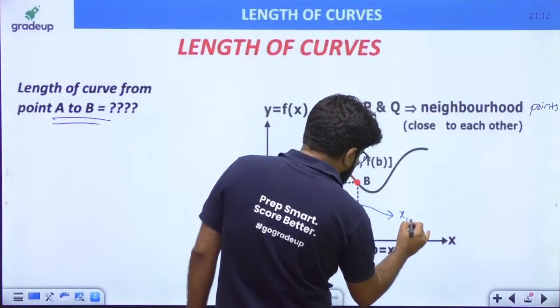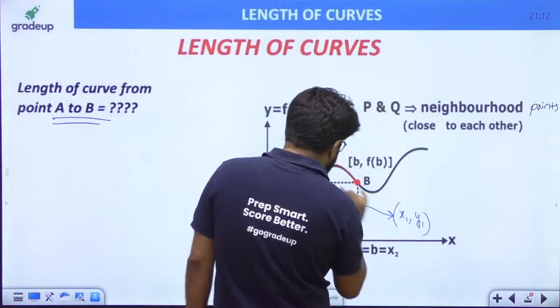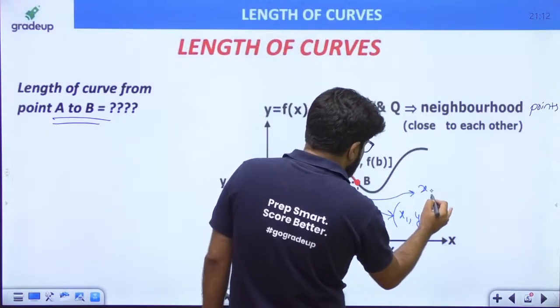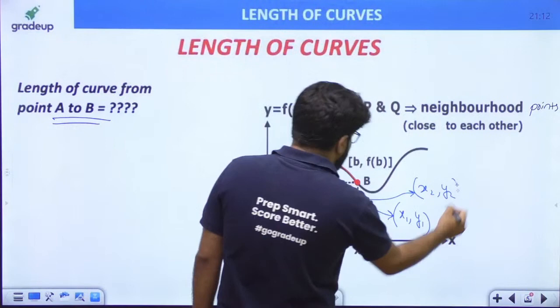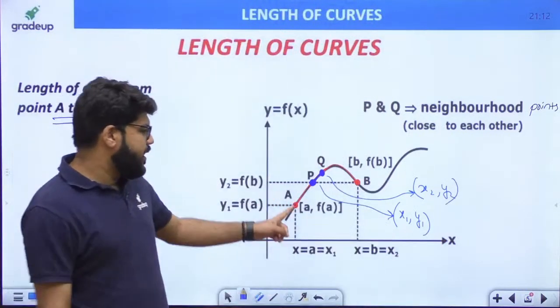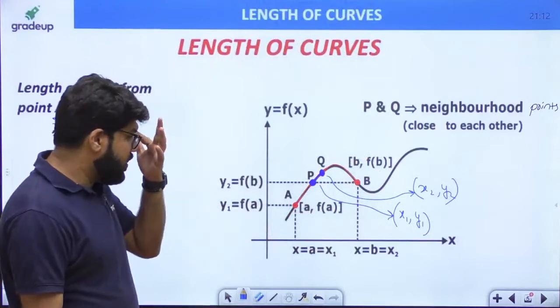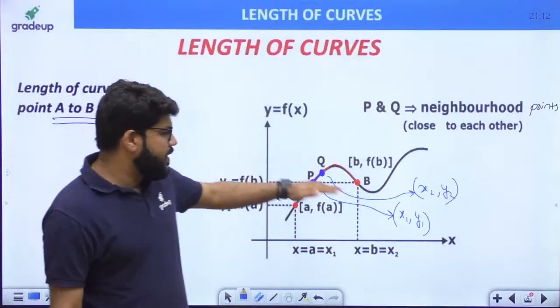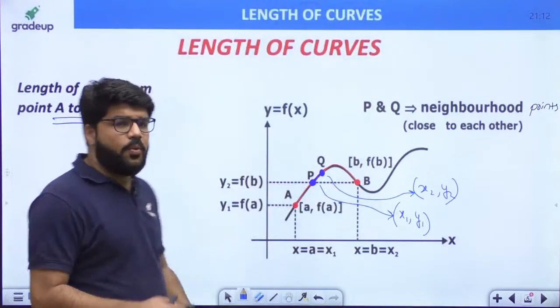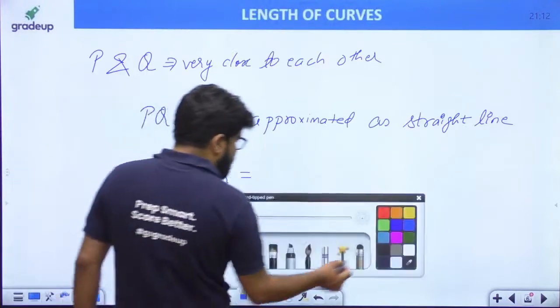Okay. So now suppose that this point is given by the coordinate x1, y1 and this is given by the coordinate x2, y2. Initial coordinates I have already written: A means a, f(a) and B means b, f(b), that is the point B. Let us say the points P and Q are x1, y1 and x2, y2. So what is the length of PQ under that case?